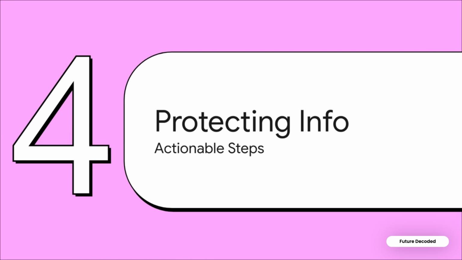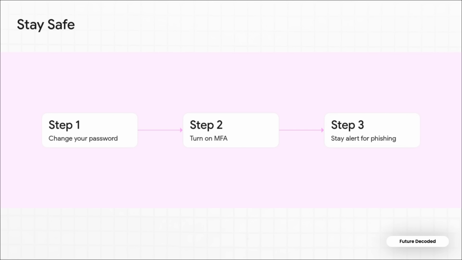Actionable steps for safety. Now that we know exactly what data is out there, here's what you need to do about it. Look, if you or your student uses Canvas, tech experts recommend 3 immediate steps. Step 1, change your password. Even though passwords weren't reported stolen, it is absolutely the number one best practice after any breach. Step 2, turn on multi-factor authentication, or MFA, wherever it's possible. It just adds a critical second layer of security beyond just a password. And Step 3, stay on high alert for phishing scams.